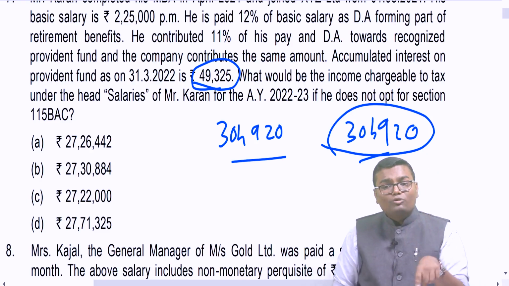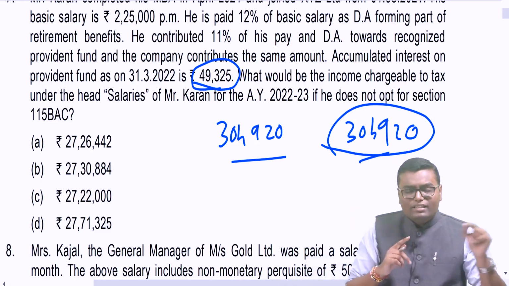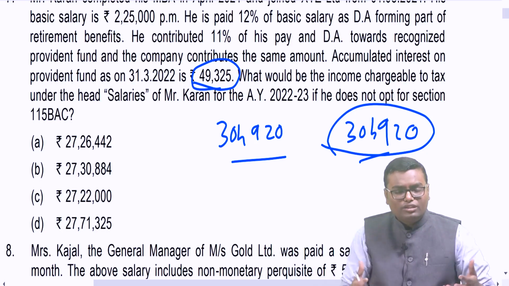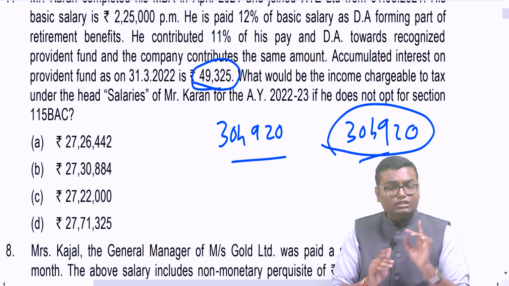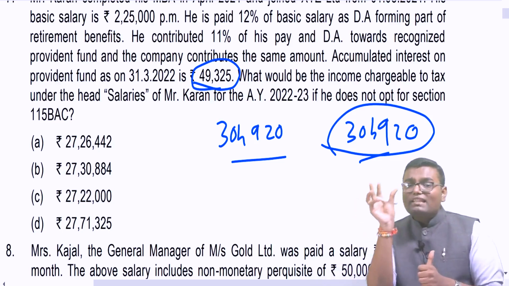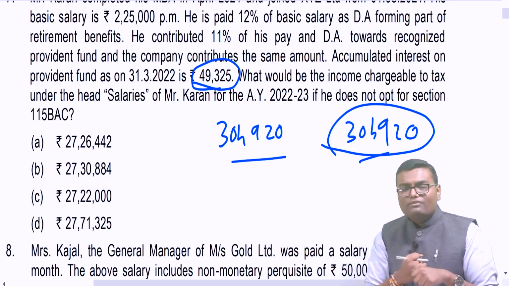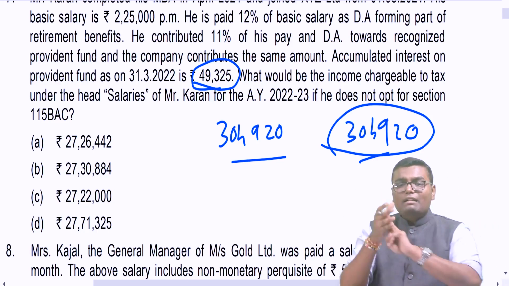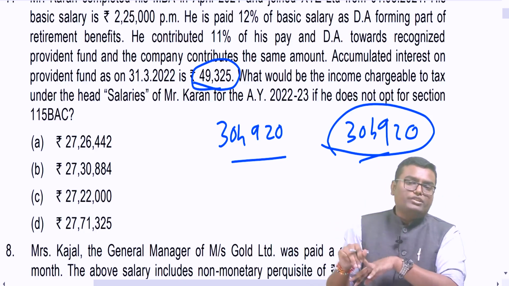However, there is one more provision: if the employee contribution in the entire year for RPF and PPF total is exceeding 2,50,000. Now understand, the limit of 7,50,000 given for employer is combined for three things: RPF, NPS, superannuation fund.